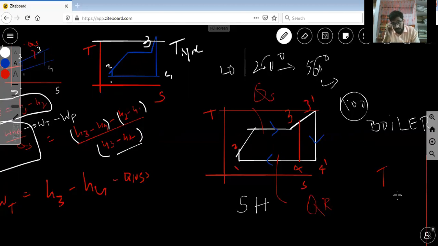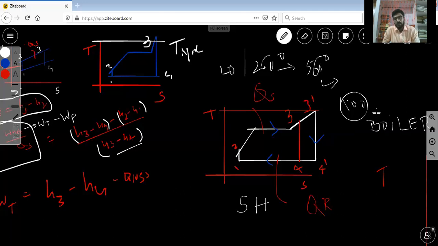And another particular note in this superheating stage: you cannot increase the temperature from 560 to 1000 or 1100 degrees, because the temperature to which steam can be superheated is limited by metallurgical and material science considerations.